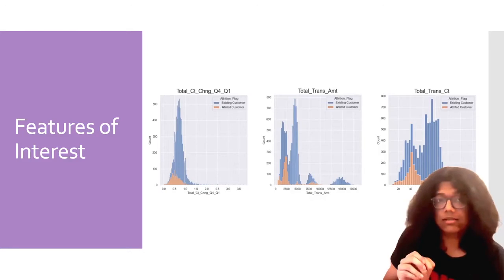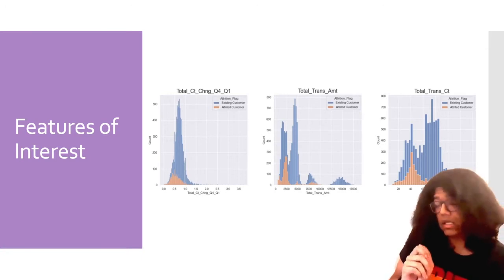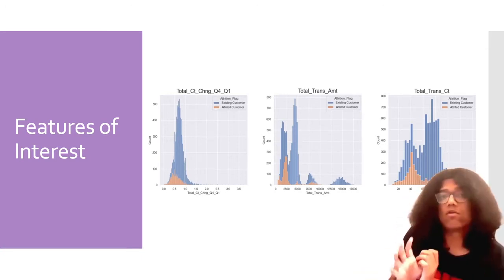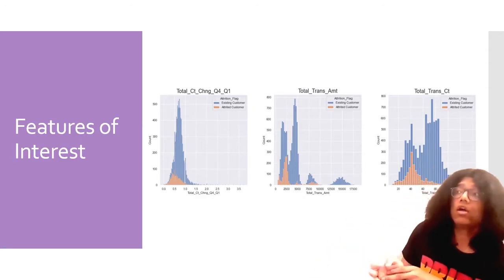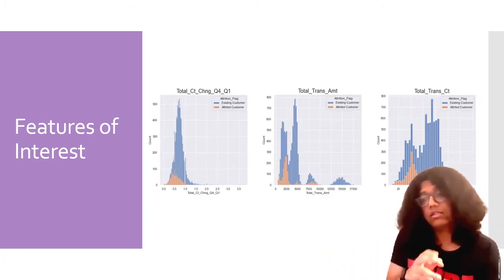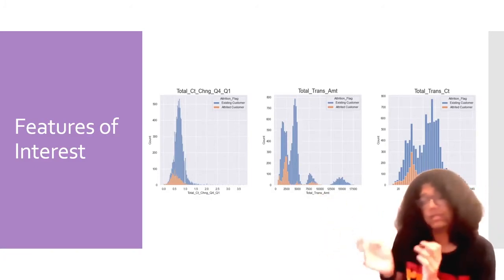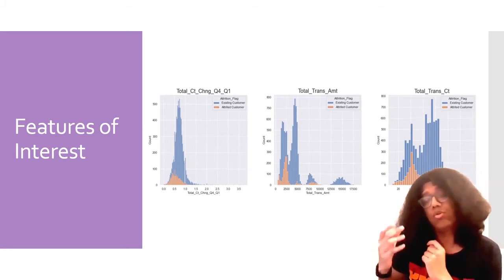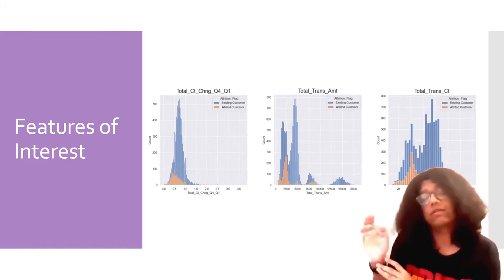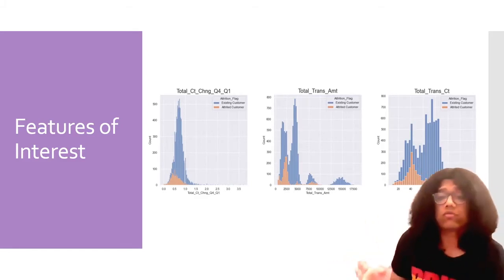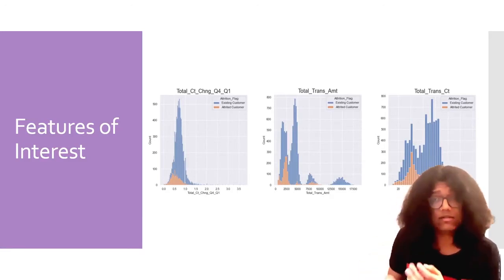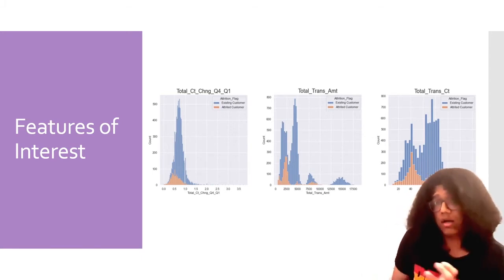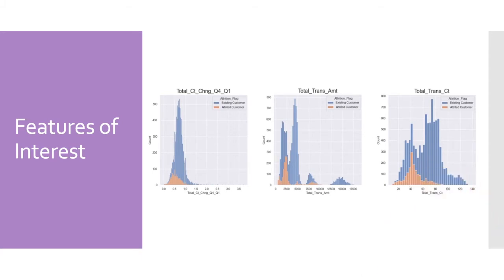This is very important because this helps us. This means that this feature is very useful when it comes to feature selection, or for the possibility of getting good results when we use machine learning later on to see how well the model behaves. You can see that also in the other two graphs, but the general example is the same. They are not following the same distribution as our existing customers, and hence we are getting more information from these features. However, these are mostly visual examples, and these are visual graphs. They don't give us a concrete idea of what's going on. So we have to try and look at some other approaches as well.